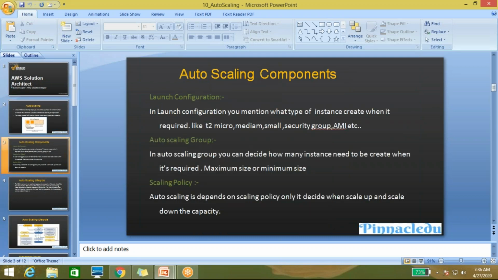Now let's come to the auto scaling components. There are three main components for the auto scaling group. Whenever you are doing auto scaling in your AWS account, you have to configure three things. The first one is the launch configuration. In the launch configuration, you mention what type of instance to create when required. It means whenever you require an extra amount of resources from AWS, then what type of